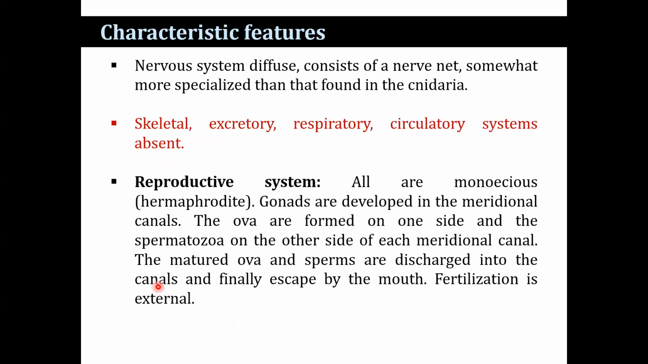The nervous system is diffuse, consisting of a nerve net somewhat more specialized than that found in the Cnidaria. Skeletal system absent, excretory system absent, respiratory system absent, circulatory system absent. All are hermaphrodite in nature. Gonads are developed in the meridional canals. The ova are formed on one side and the spermatozoa on the other side of each meridional canal. The mature ova and sperms are discharged into the canals and finally escape by the mouth. Fertilization is external.